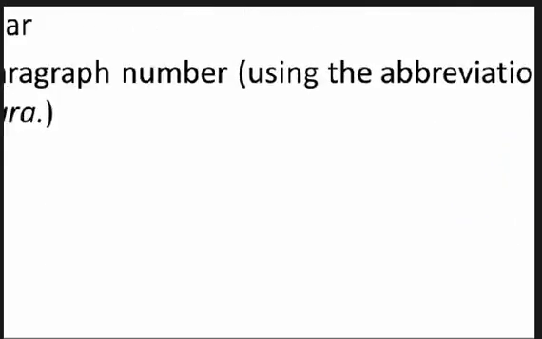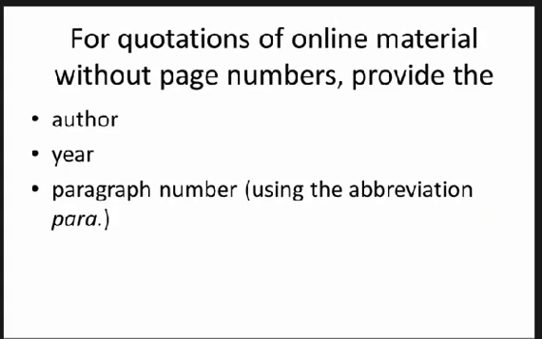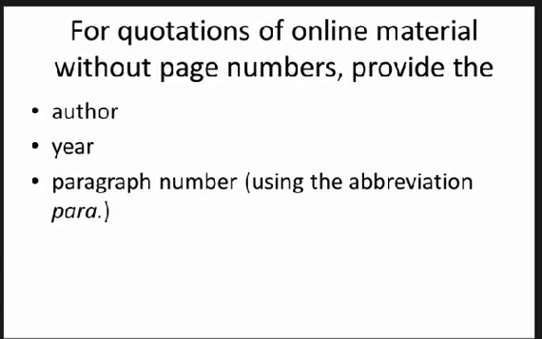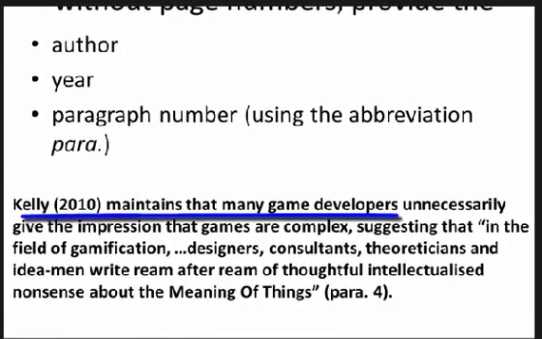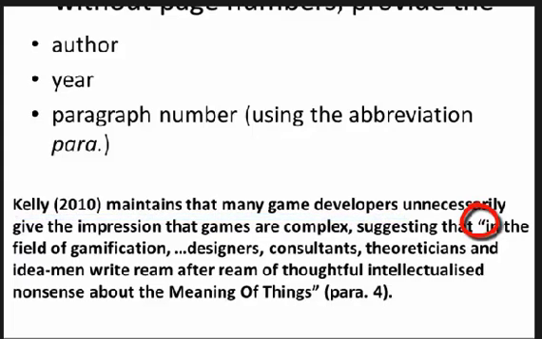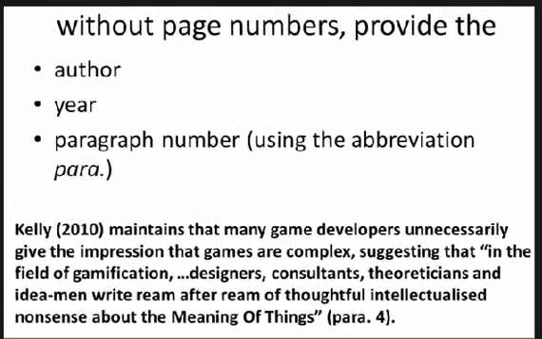quote. Occasionally you might be quoting online material that doesn't have page numbers, perhaps a website. In this case, cite the author, year, and paragraph number using the abbreviation para. Here the writer of the paper is citing a source named Kelly from 2010. The student integrates Kelly into the sentence and then starts the quote. In the field of gamification, designers, consultants, theoreticians, and idea men. The quote ends with the phrase meaning of things, followed by the paragraph noted in parentheses.